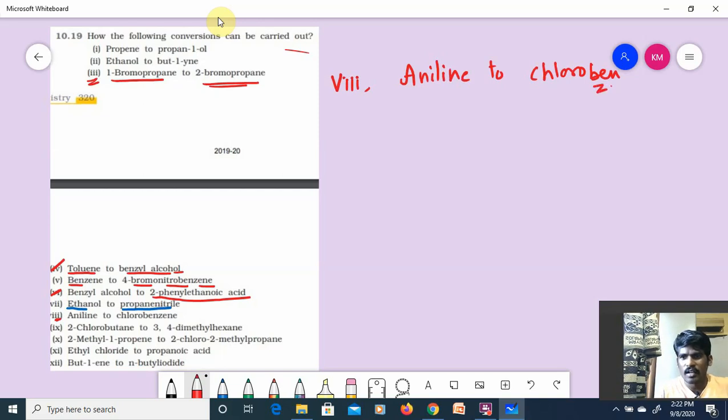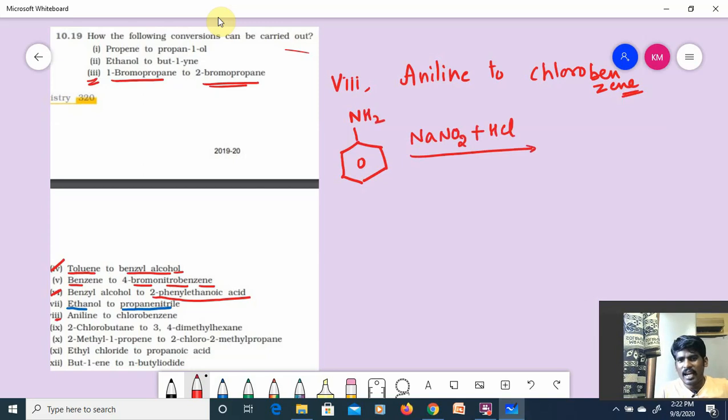It's chlorobenzene. Fine. Aniline is an aromatic primary amine, C6H5NH2. Treating with NaNO2 plus HCl at 0 to 5 degrees Celsius, this is called diazotization.